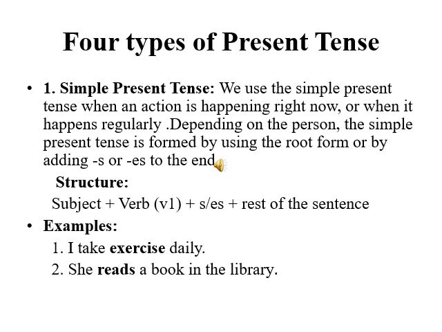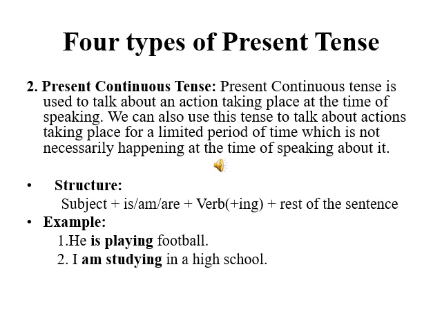Some of the examples of simple present tense are: first, I take exercise daily. Second, she reads a book in the library. Now let us see the second type of present tense, that is present continuous tense. Present continuous tense is used to talk about an action taking place at the time of speaking.